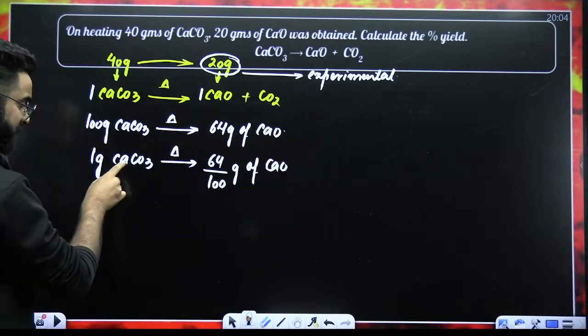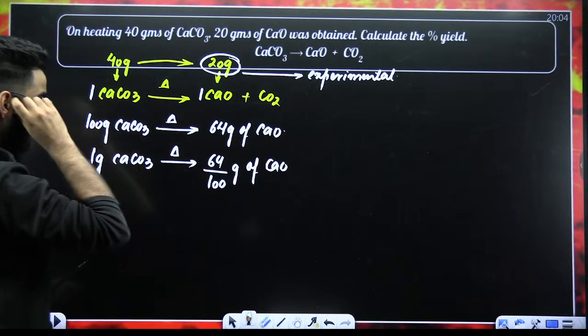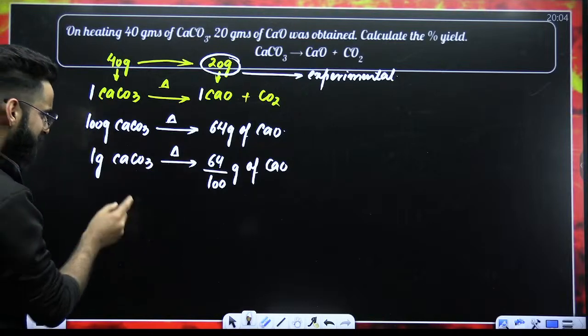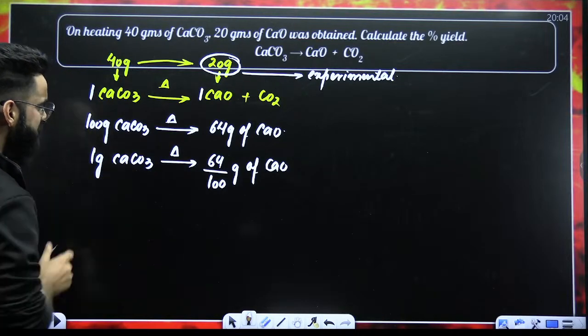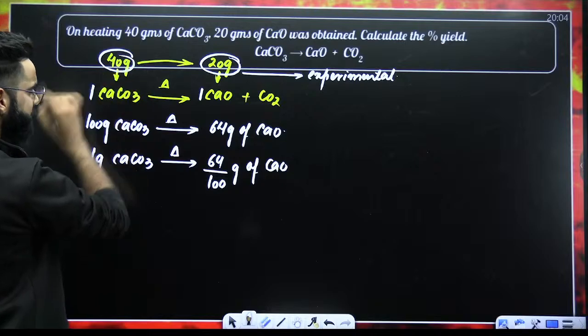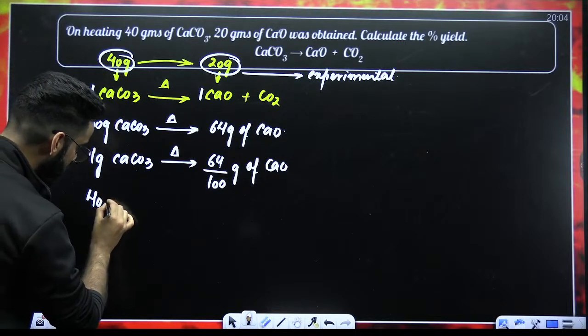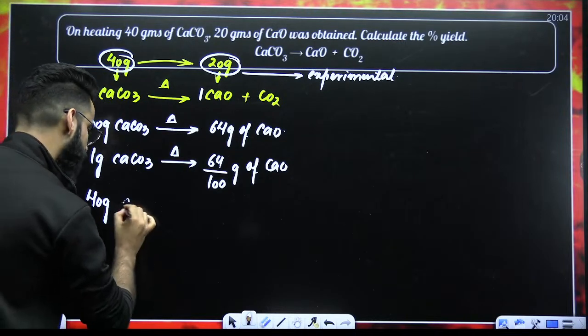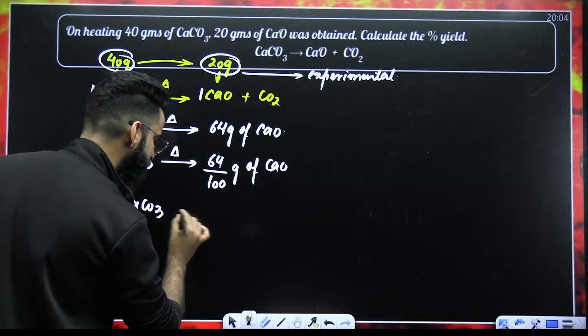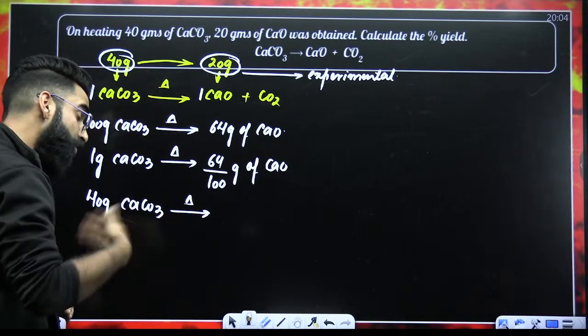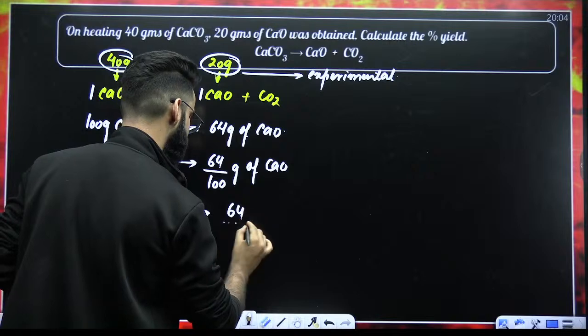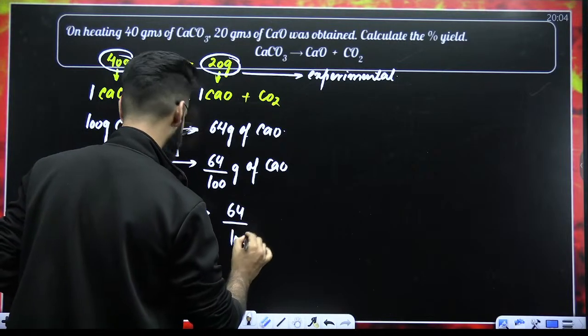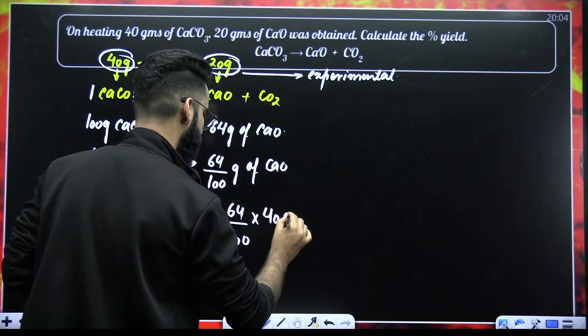So 1 gram of calcium carbonate should produce these many grams of calcium oxide. But did we have 1 gram of calcium carbonate? No, we have 40 grams of calcium carbonate. So from stoichiometry, I can say 40 grams of calcium carbonate upon heating should produce how much? 64 divided by 100 multiplied by 40 grams of